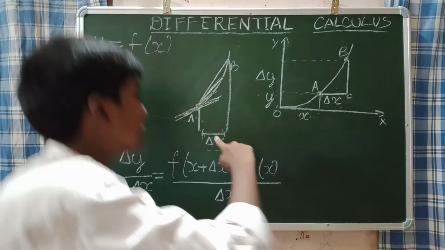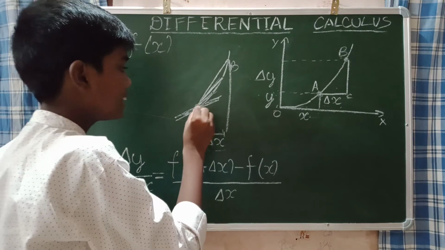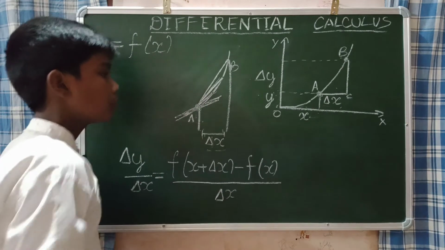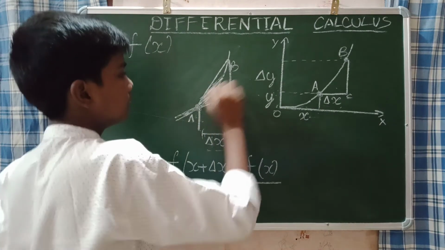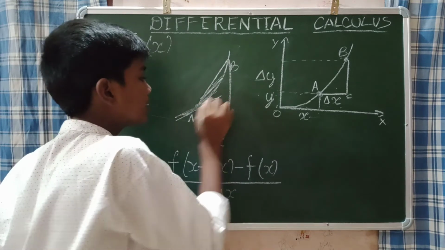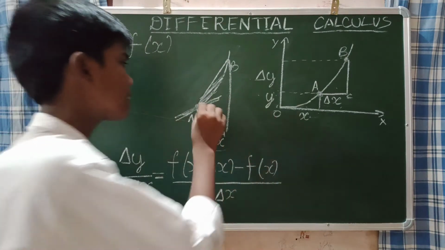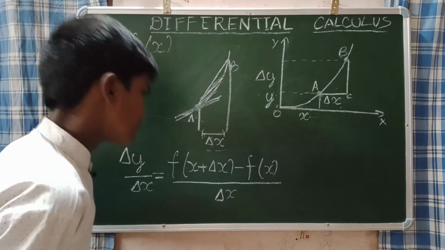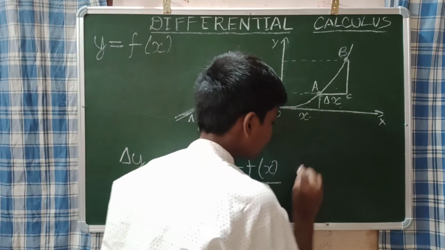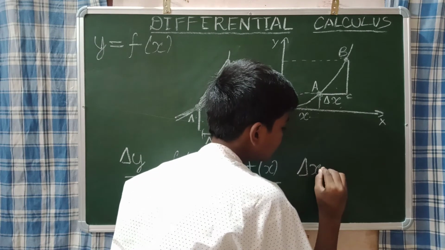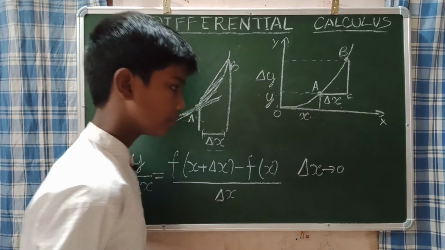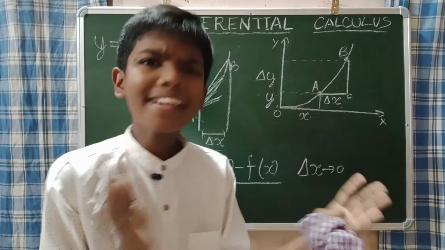So when we make this delta x smaller, we can find the exact value at the point A, because it will decrease, come closer and closer to A and become a tangent at A. So the turning point, as I told, is that this delta x should be 0. As I told, it is smaller and smaller, no?